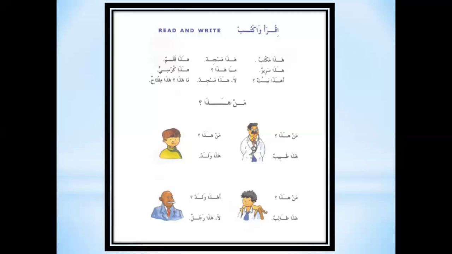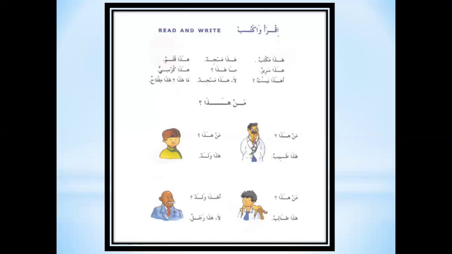Well done. So now here we have a new word as a questioning word, which is man. The new word is man hada. Man is used for aqil. Aqil means the person who has a brain to use. Only Allah subhanahu wa ta'ala has blessed humankind with a brain.